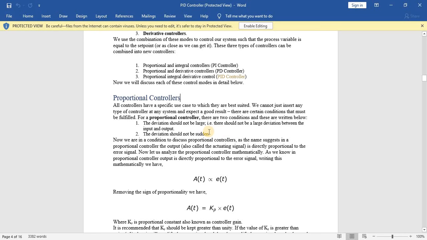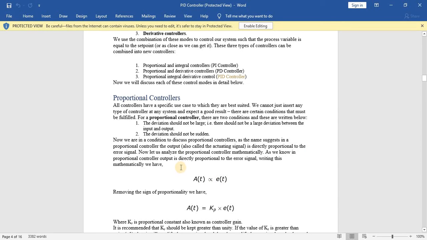There are different conditions in which the proportional controller should be implemented, otherwise it should not be implemented. Conditions like the deviation should not be large, that is, there should not be a large deviation between the input and output. If the deviation between input and output is large, then it's quite impossible to use the proportional controller. And the deviation should also not be sudden, it should be smooth. As the name indicates, in the proportional controller the output is directly proportional to the error signal.